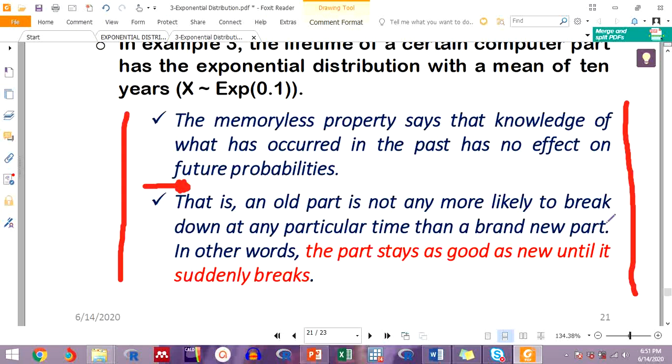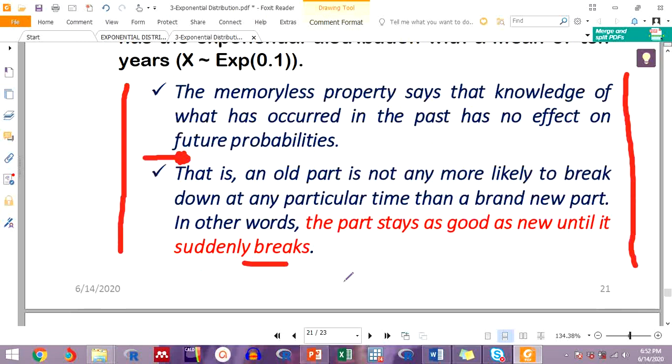If you have installed the old machinery part and it is working, it does not necessarily mean that if you bring in a new one, the old one will break before the new one, or the new one will last longer than the old one. The events are independent; they don't depend on each other. The probability for the old machine to break will not be affected by the new one. Here is the essence: the part stays as good as new until it suddenly breaks. So that is the memoryless property of an exponential distribution.